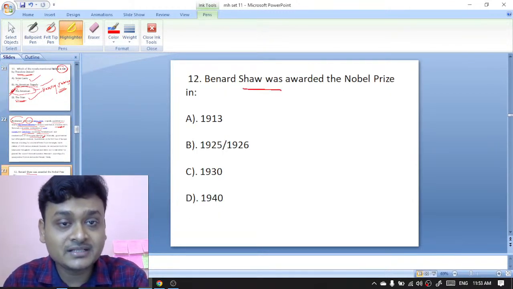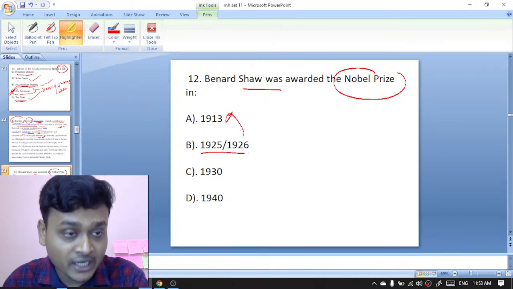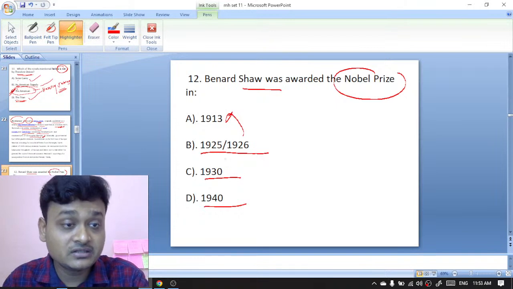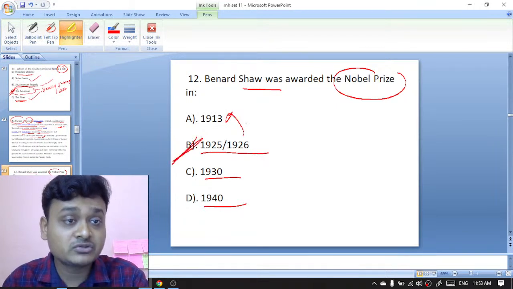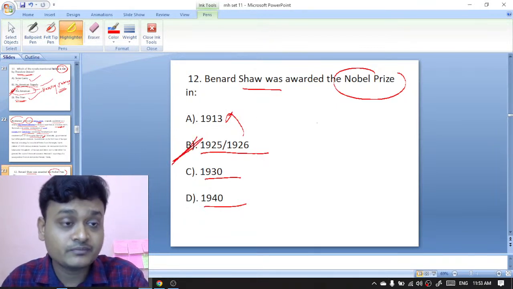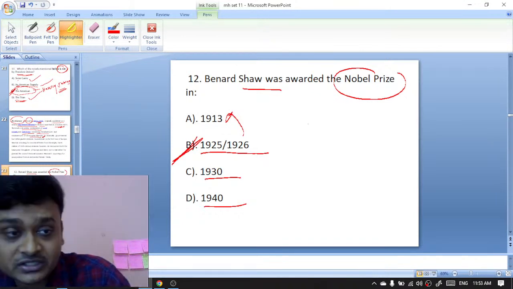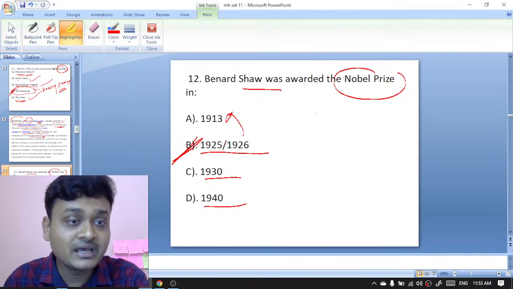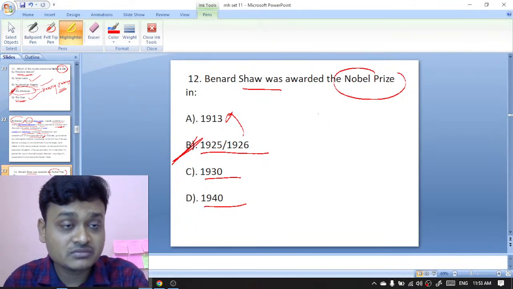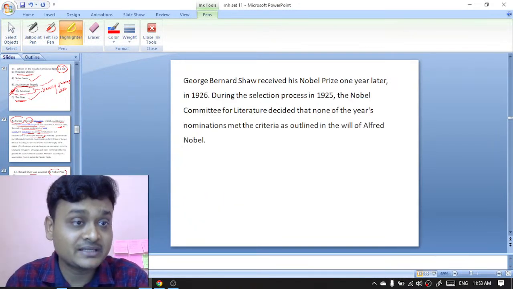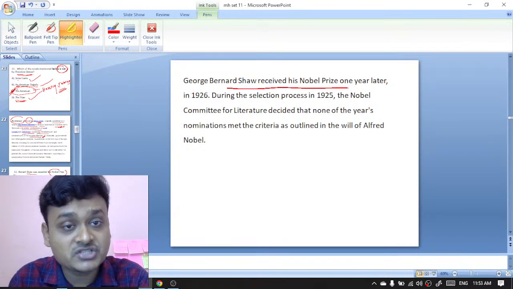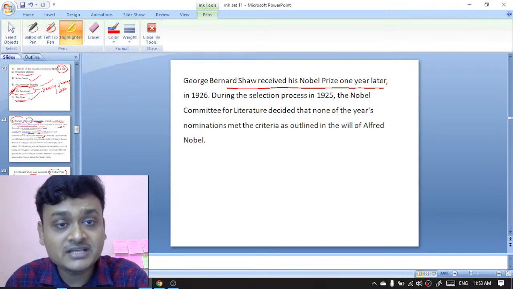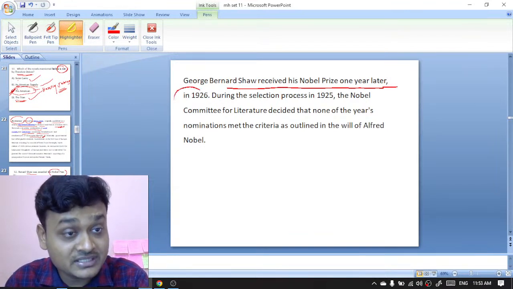Bernard Shaw was awarded the Nobel Prize in 1913, 1925, 1926, 1930, or 1940? Actually, the right option is 1925. In 1923, it was William Butler Yeats who got the Nobel Prize, and in 1925, it was G.B. Shaw. And here is the explanation: G.B. Shaw received his Nobel Prize one year later, in 1926.